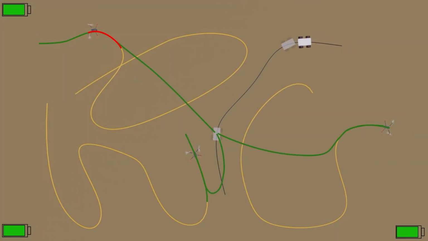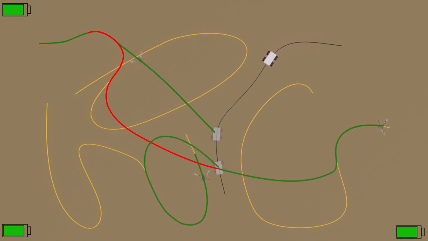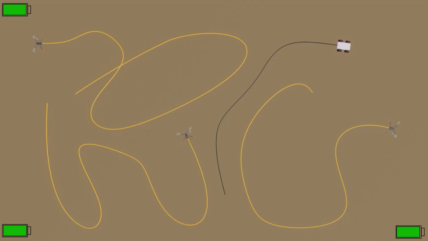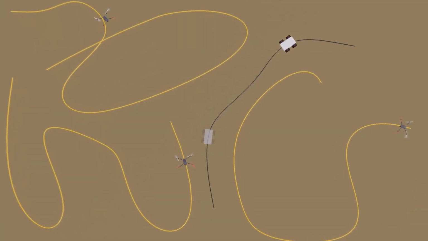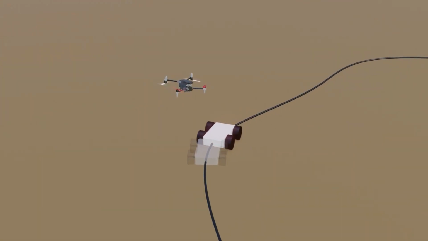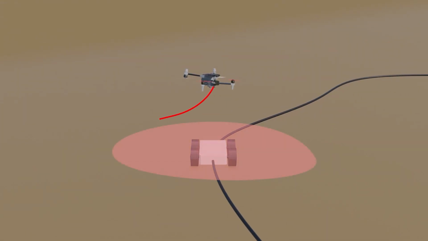In that case, assuming we know the trajectory of the mobile charging station for some time in the future, we construct a candidate trajectory that ends at the projected state of the mobile charging station in the future. We also consider a case when the mobile charging station is subject to uncertainty. In this case, we use an extended Kalman filter to estimate the state of the mobile charging station, and we require a robot to reach the rendezvous point with reserve energy, which allows it to perform a worst-case landing.